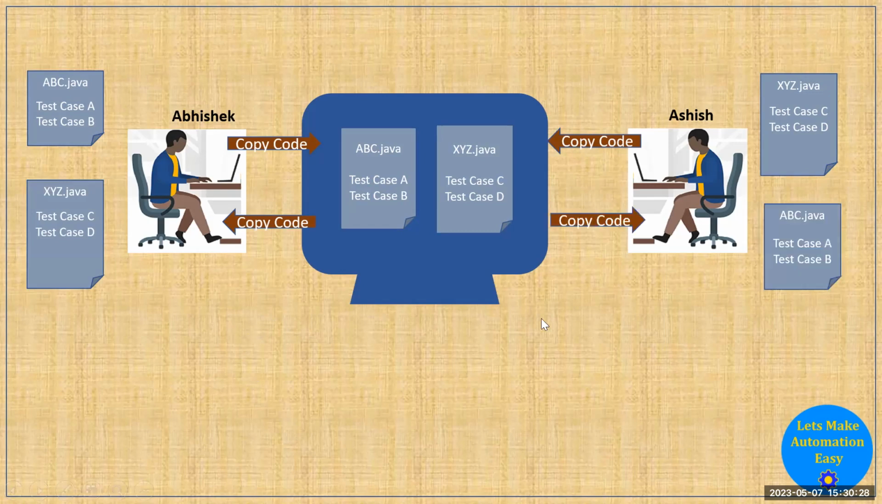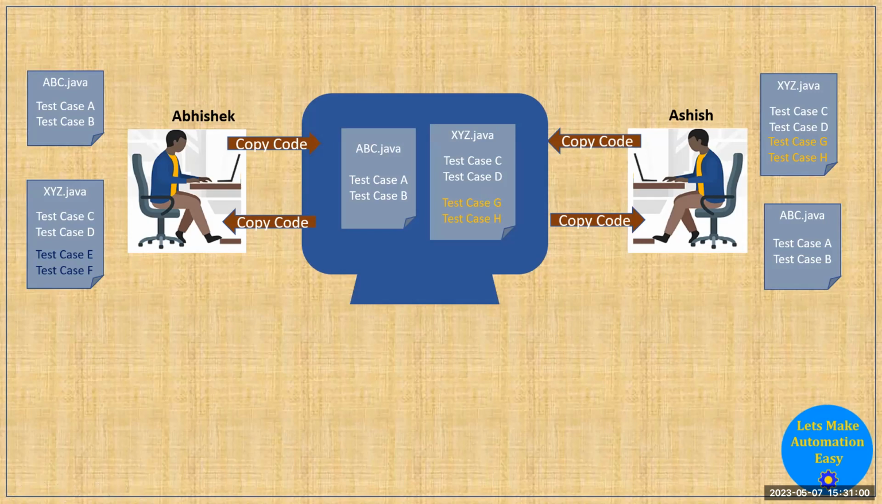In this way they can work on the project together, and whenever they complete their work, they will just paste the updated file to the shared machine. If Abhishek wants to add some test cases in the xyz file, he can add test case E and test case F here. Same thing Ashish can do on his local machine. Whenever they complete, they can update the code in the shared machine. So here you will see the challenges. Suppose take the example XYZ.